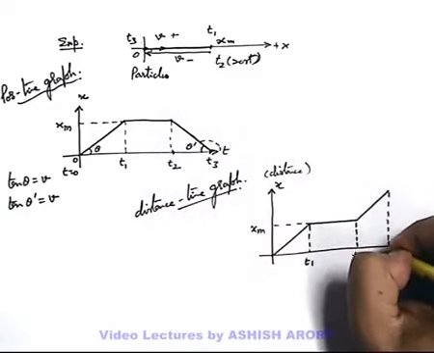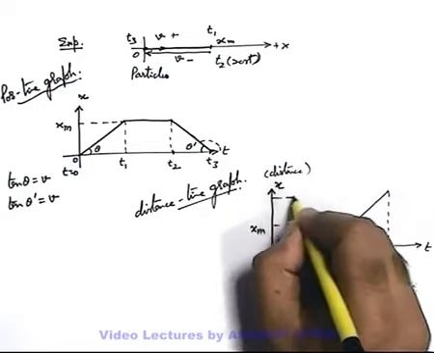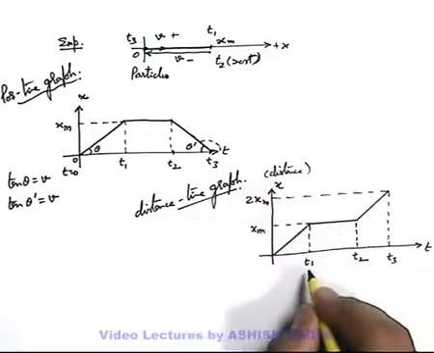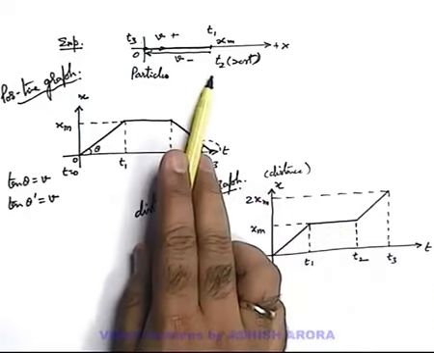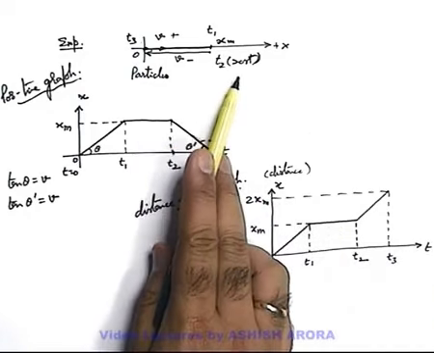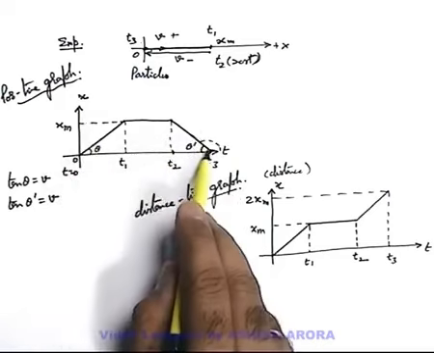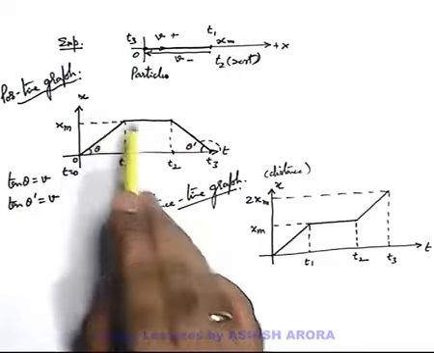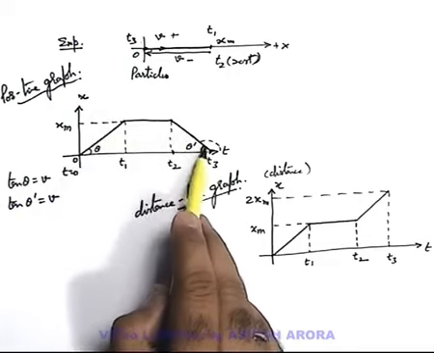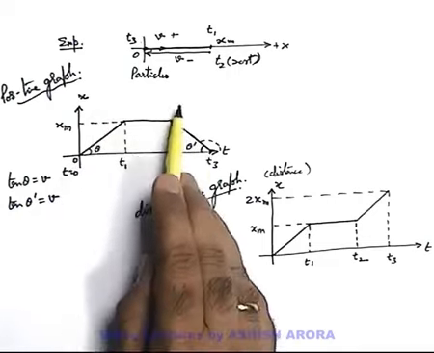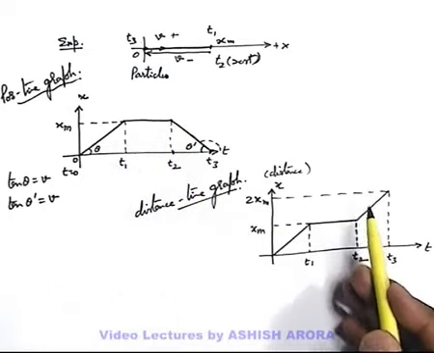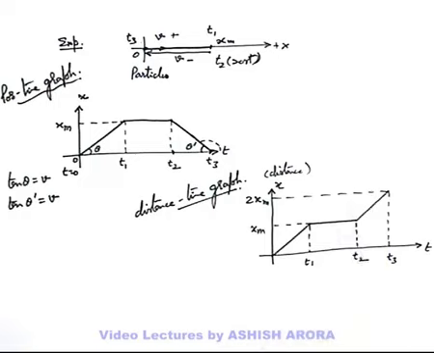So up to a time t3, it will be able to cover a distance of 2xm. This is the distance time graph for the same motion. You can simply state, if we are having a displacement time graph, then for those portions of displacement time graph where the curve is coming down, you can draw the mirror image with respect to time axis in upward direction, that will become distance time graph.